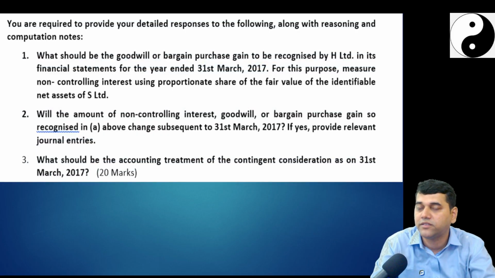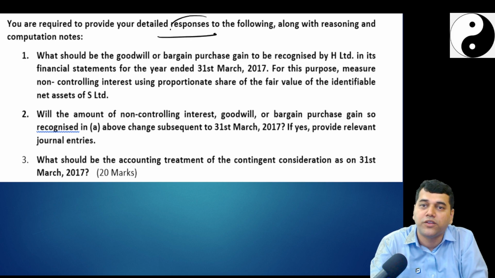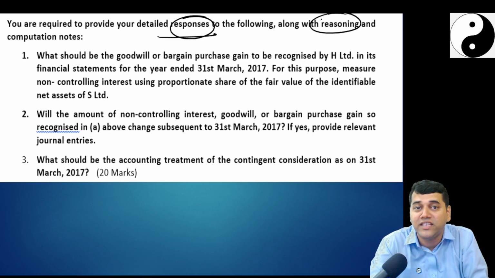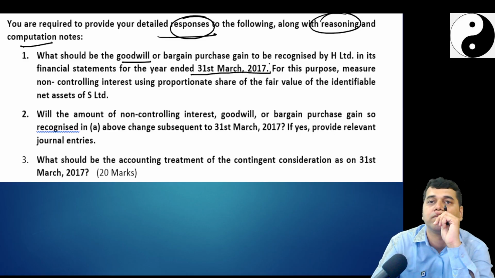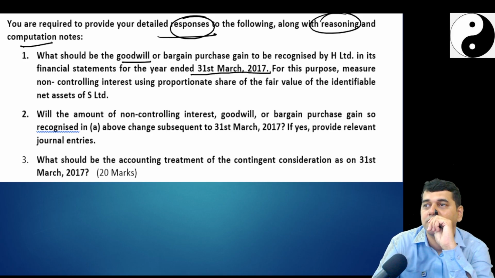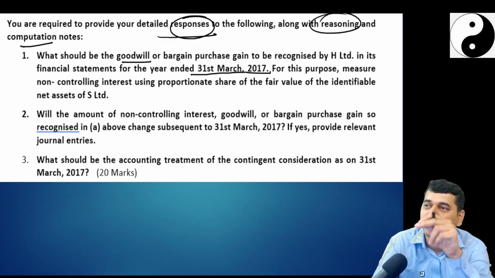Okay, now let us discuss what they are expecting from us. You are required to provide a detailed response to the following along with the reasoning. That means you have to explain with the computation notes. What should be the goodwill to be recognized by H Limited in the financial statements at 31st March 2017? Not on 1st January they asked you. At 31st March 2017, what should be the goodwill?